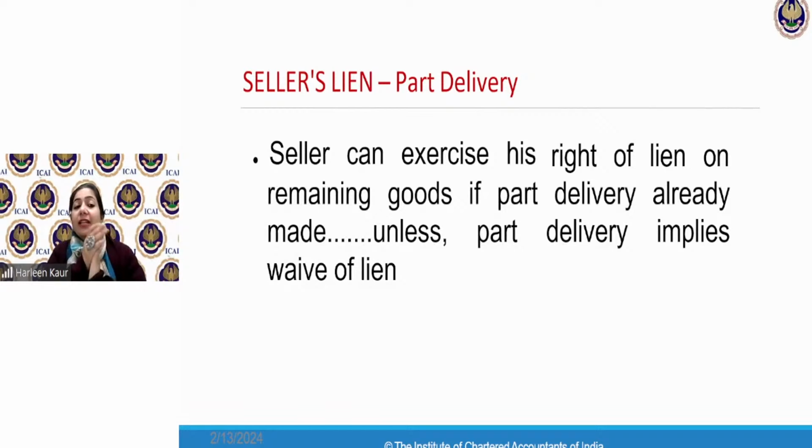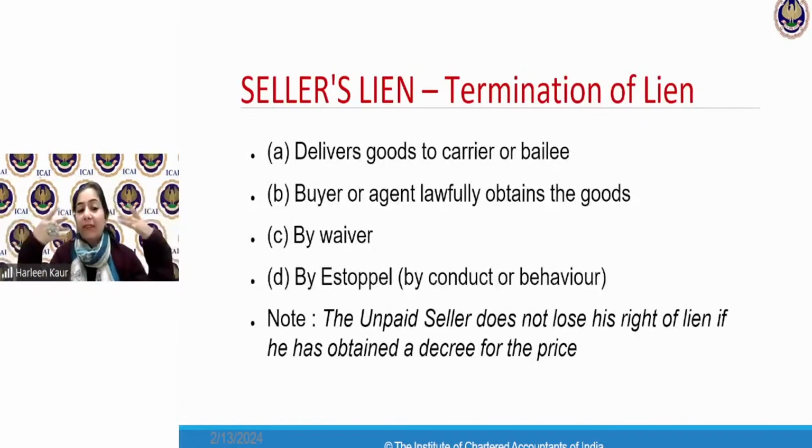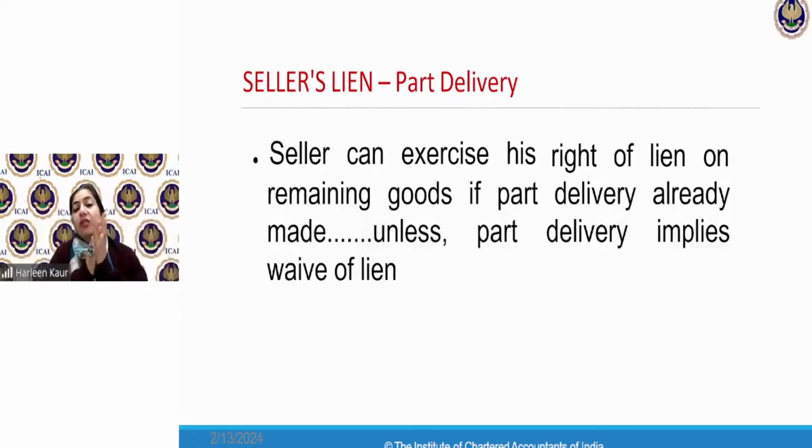Seller can exercise his right to lien on the remaining goods if part delivery has already been made, unless the part delivery means waiver of lien. So waiver of lien means sometimes I waive off my lien. I give up my lien only, that I am not going to take the goods back. So waiver is a different meaning. But let's understand the word of part delivery.